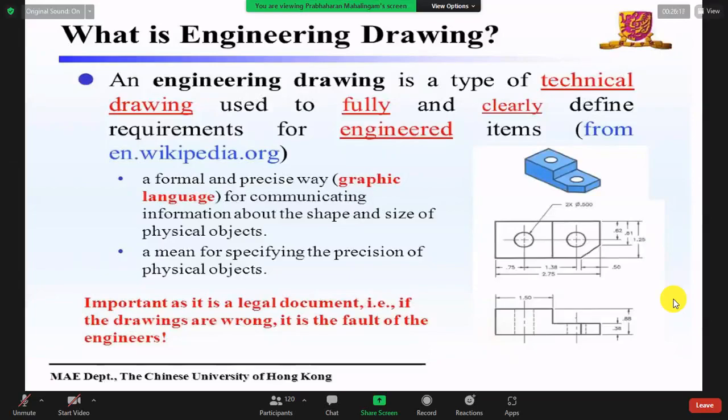One drawing expresses 1000 words of English language, right? So the graphic is a precise way of explaining the size and shape of physical objects. That's why we are introducing drawing.